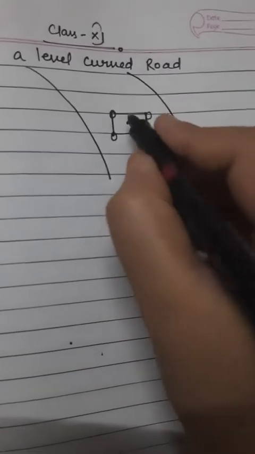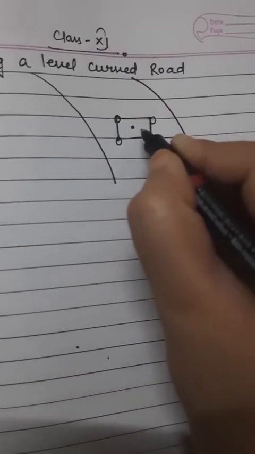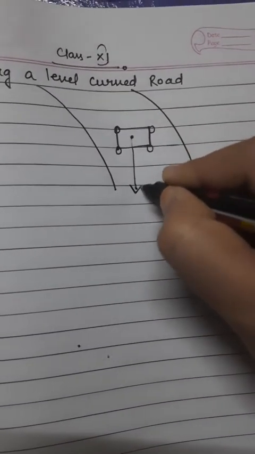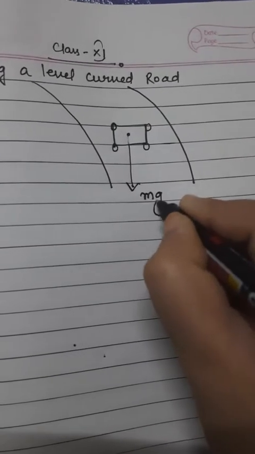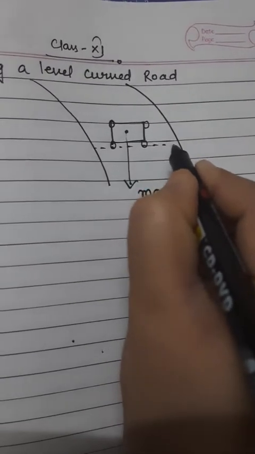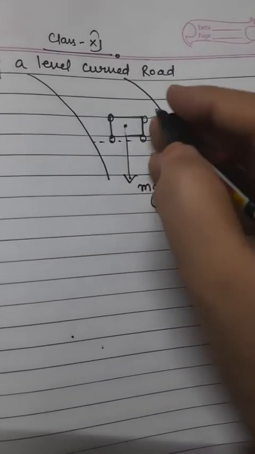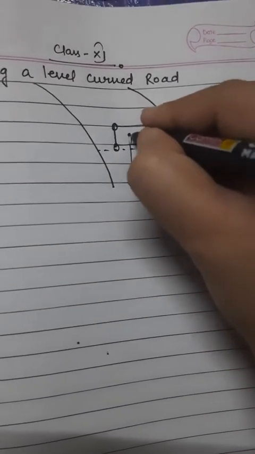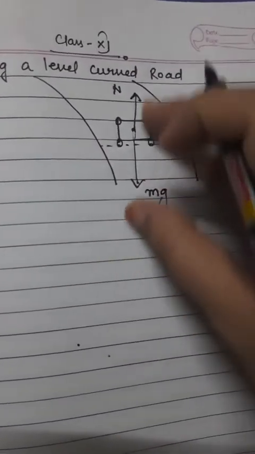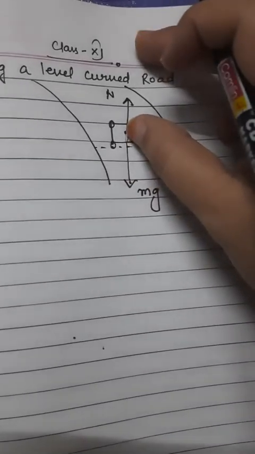Right now, let me signify how many forces are acting on this car. Number 1, one force is always towards the center of the earth, that is mg, if the mass of the whole car is m. And at the contact between the wheels of the car and the road, there will be a normal reaction, written as capital N, that is balancing the weight of the car, acting vertically upward.